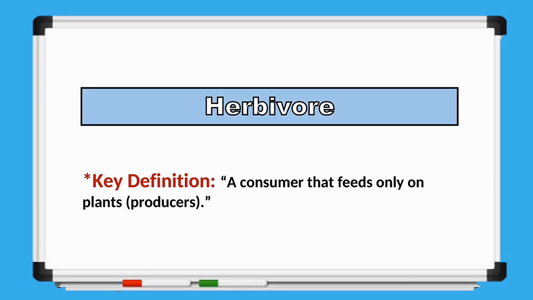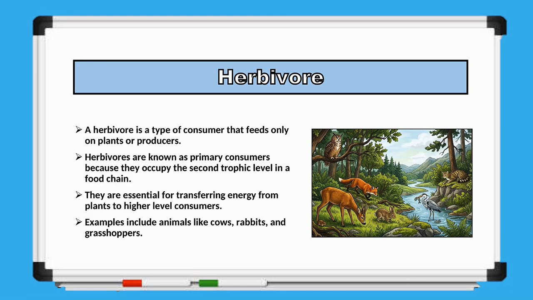Now, let's discuss the herbivore. The key definition of a herbivore is a consumer that feeds only on plants or producers. Herbivores obtain their energy by eating plants and are therefore known as primary consumers. They occupy the second trophic level in a food chain and play an important role in transferring energy from producers to higher-level consumers. Common examples of herbivores include cows, rabbits, and grasshoppers.